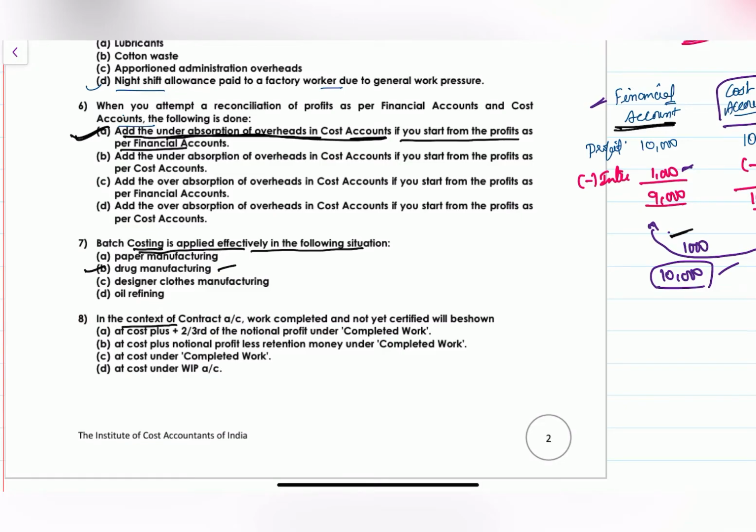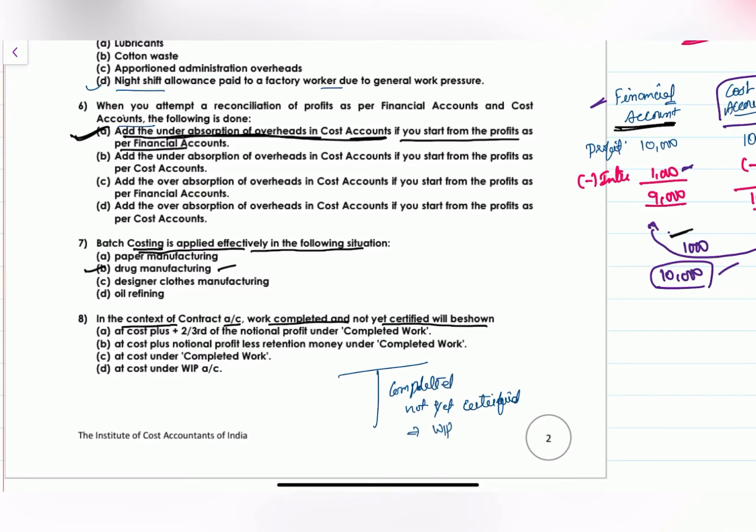In the context of a contract account, work completed and not yet certified will be shown as, see, work completed but not yet certified. Not yet certified in the sense, this is a work in progress.